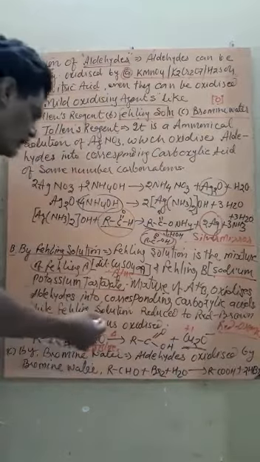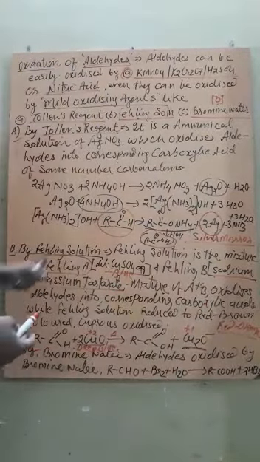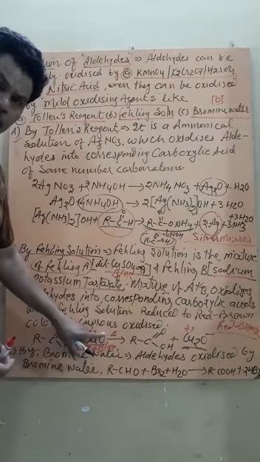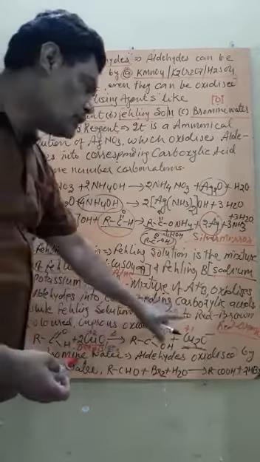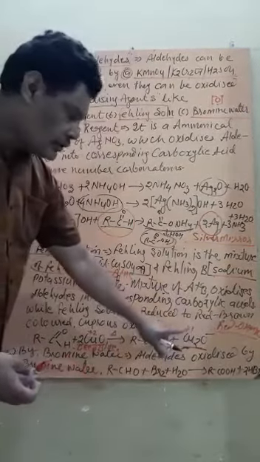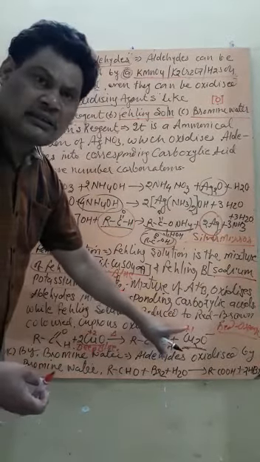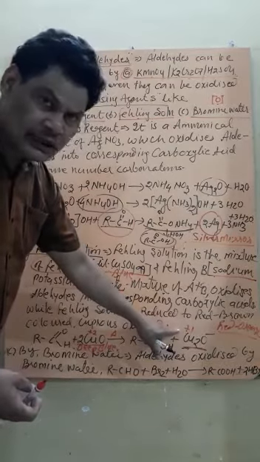Here copper is in the +1 form, that means +2 is reduced to +1. So we say aldehyde reduces Fehling solution on heating, giving red-orange cuprous oxide.